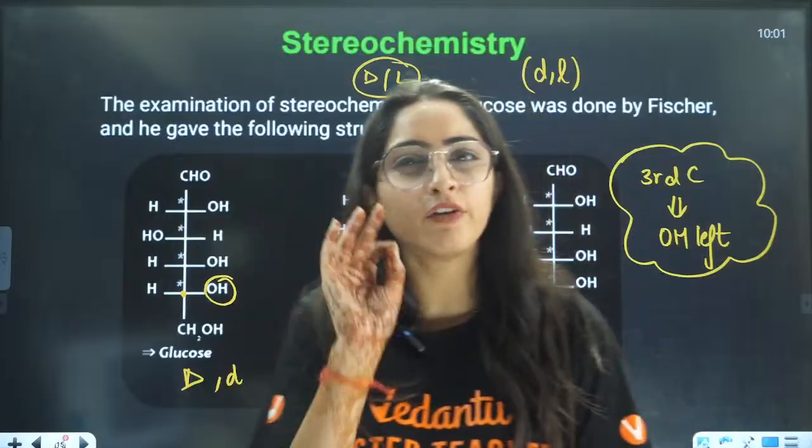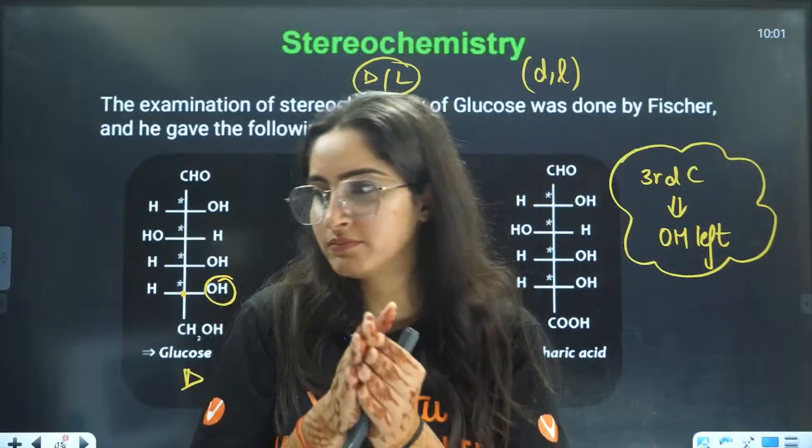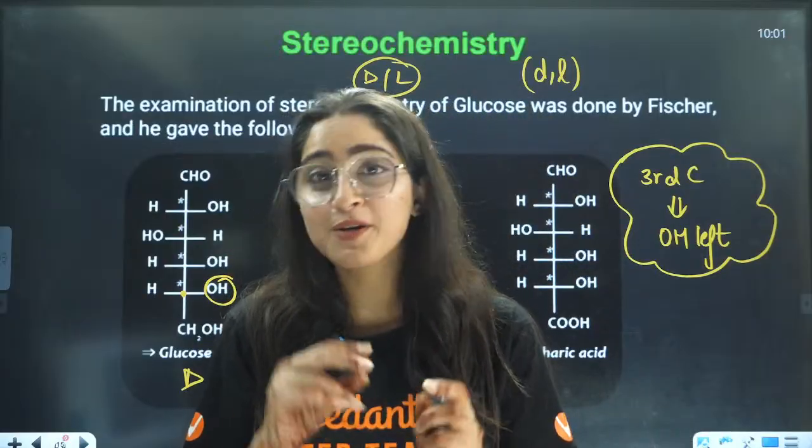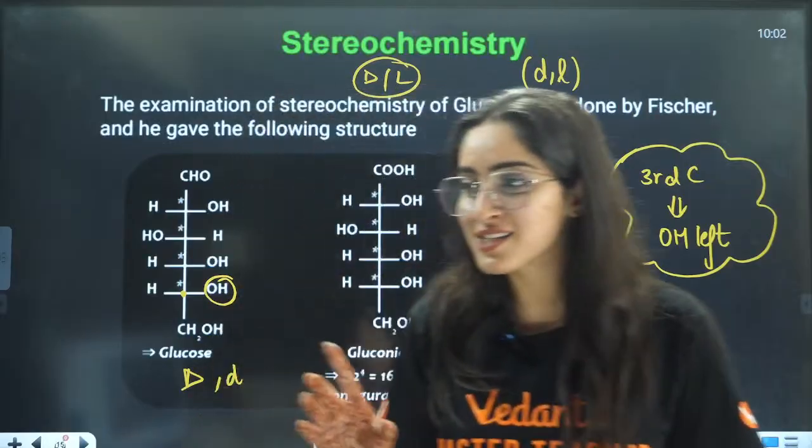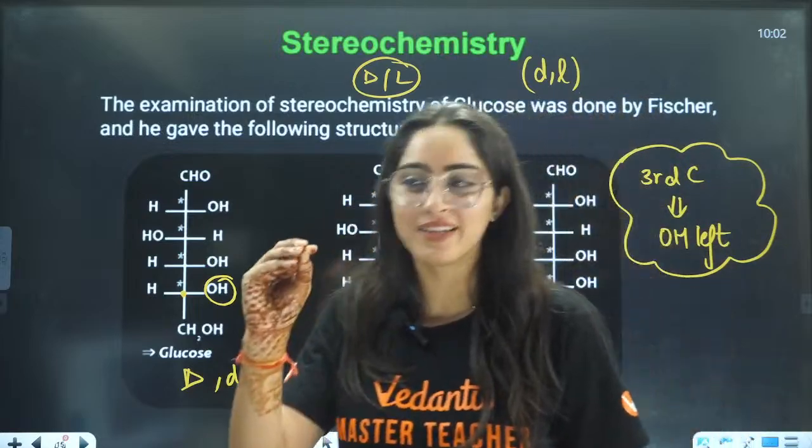Now tell me, is there any confusion between capital D and small d? Is there any confusion? Right? Because after that we are also going to do alpha glucose, beta glucose. So that is why I am pressing on this thing.